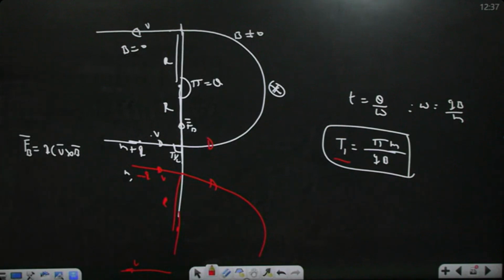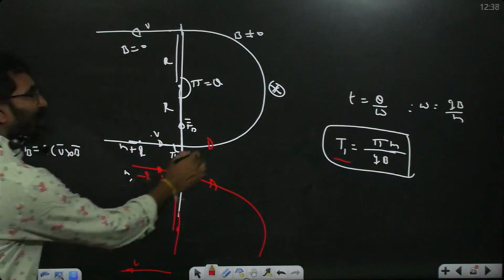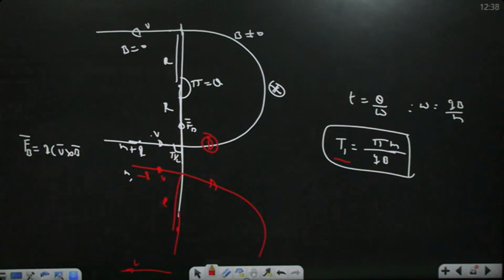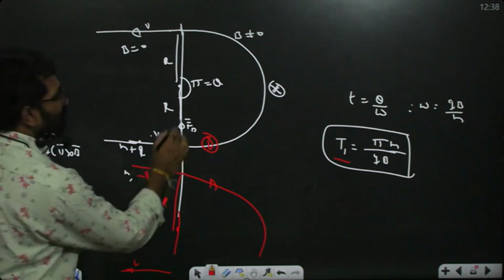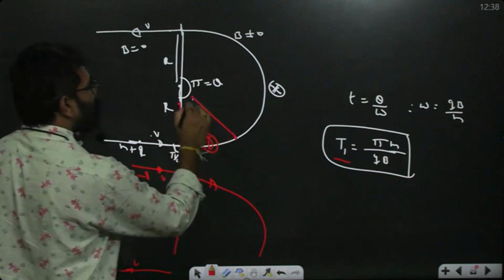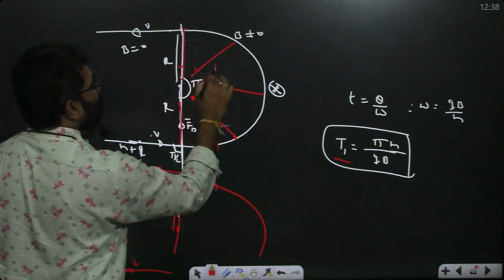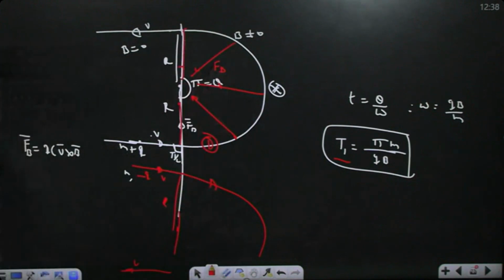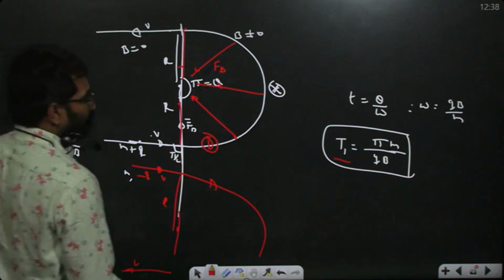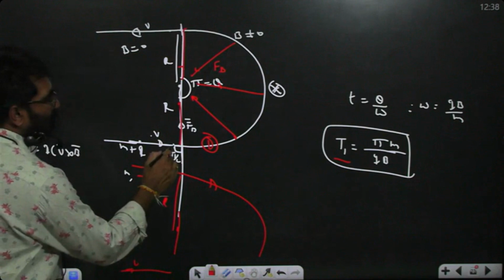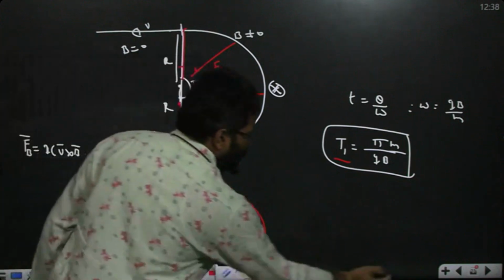So how are they moving, above or below? Who is changing the direction of the charged particle? The magnetic force. The magnetic force here is along this direction, but when the particle is here, the magnetic force is towards this. Magnetic force is always changing the direction. Now, coming to the second one.